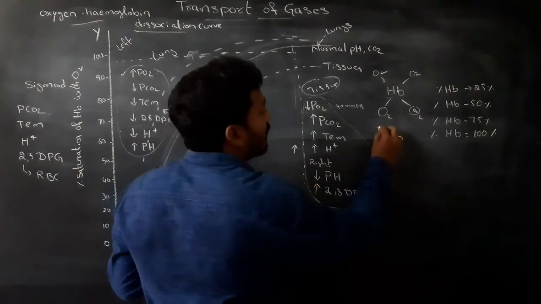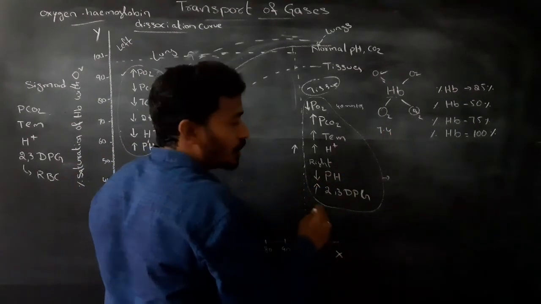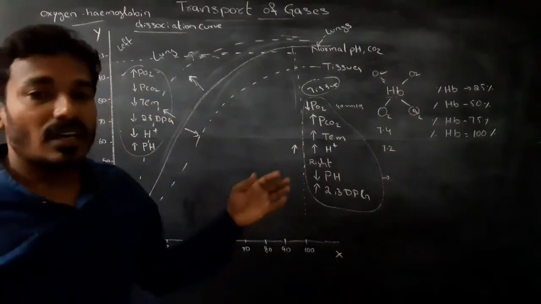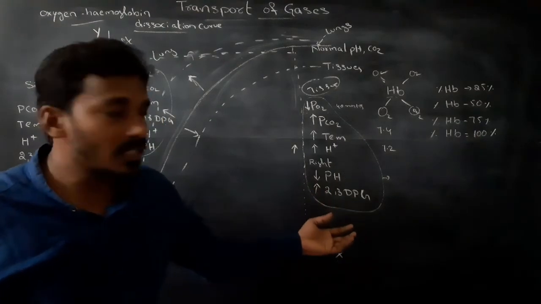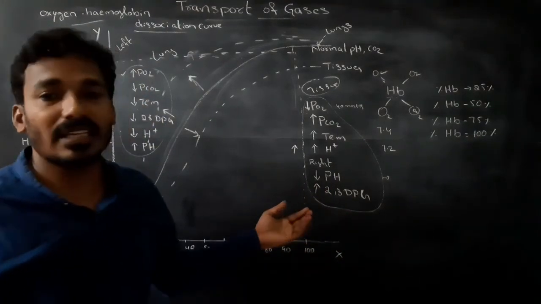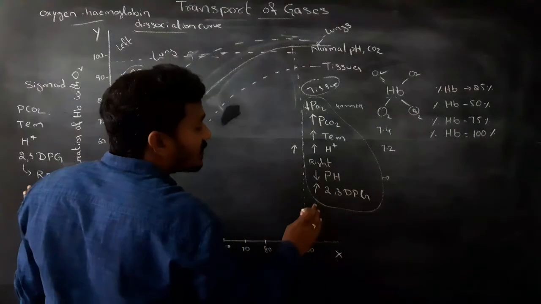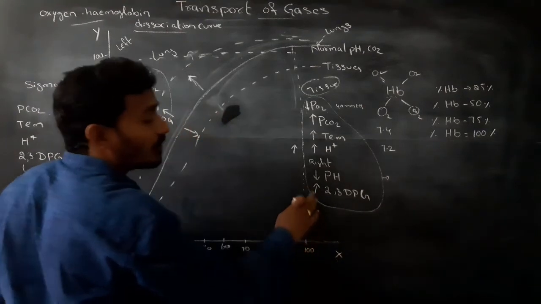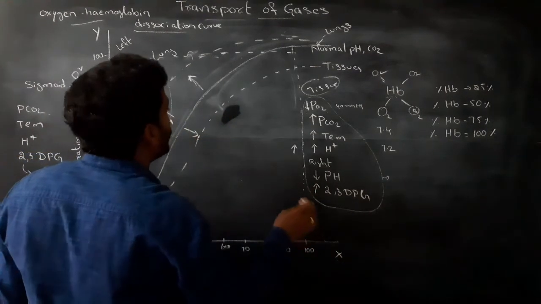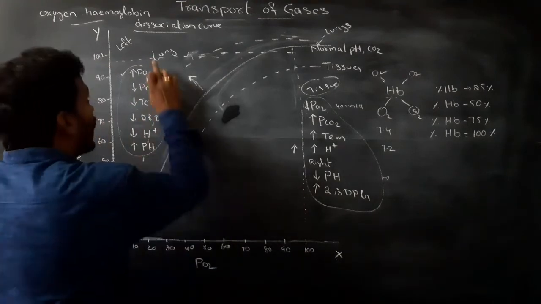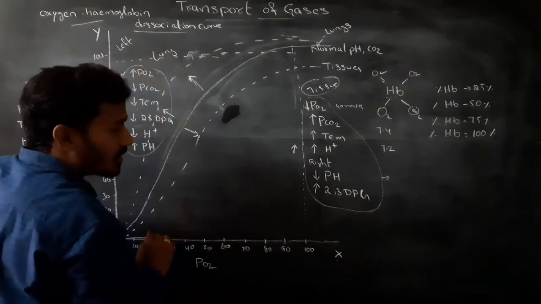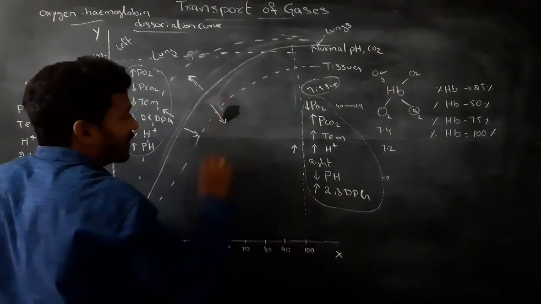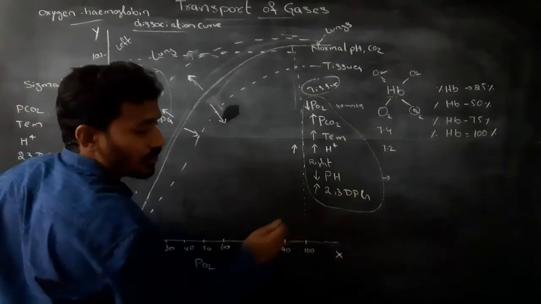The blood pH is 7.4; in tissues, the blood pH is 7.2. So oxyhemoglobin is dissociated into oxygen and hemoglobin. These factors increase the unloading of oxygen into the tissues. The oxygen hemoglobin dissociation curve shifts to the right side in the tissues.